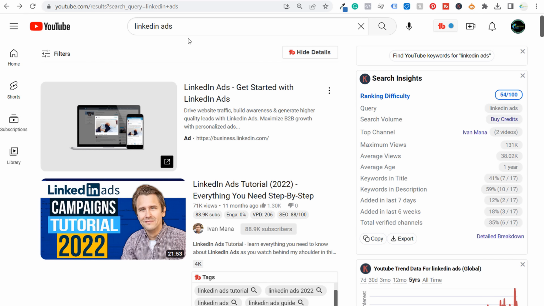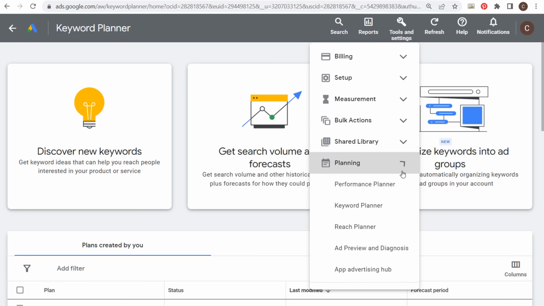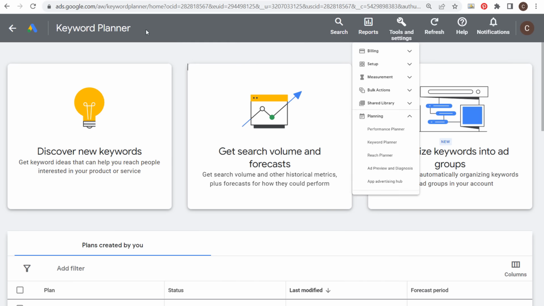Now, first things first, where did I come up with LinkedIn ads? Now, I know LinkedIn ads very well because I run advertisements on LinkedIn for clients, but the way I start coming up with short tail keywords like LinkedIn ads before I start expanding it to different long tail keywords is by using the Google Keyword Planner. And what you want to do is open the Google Keyword Planner that's available through Google Ads. If you have a Google Ads account, go to Tools and Settings, go to Planning and click on Keyword Planner and it will open this page.